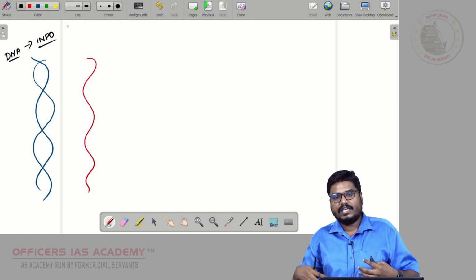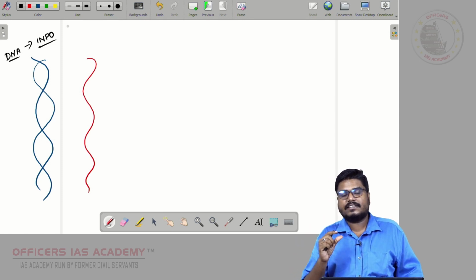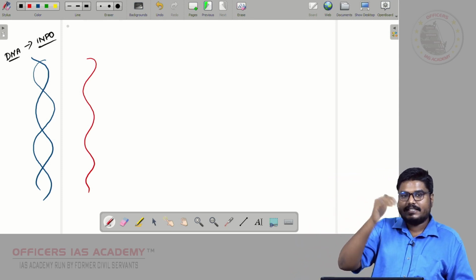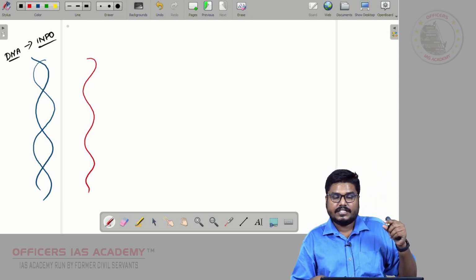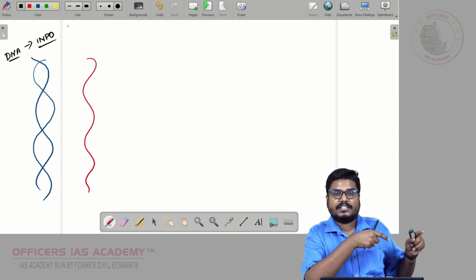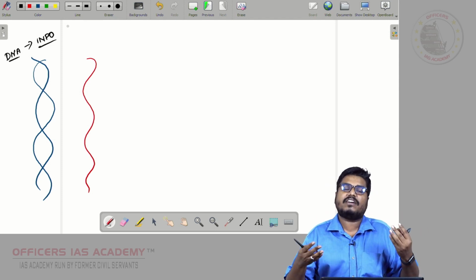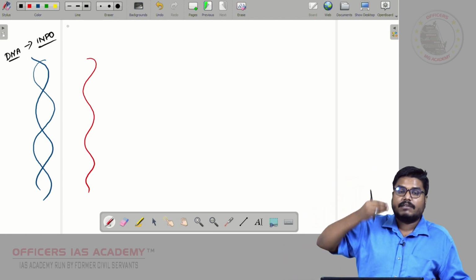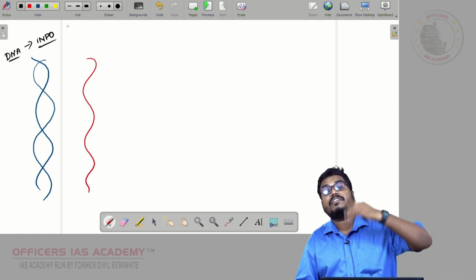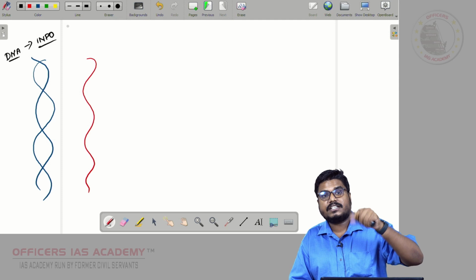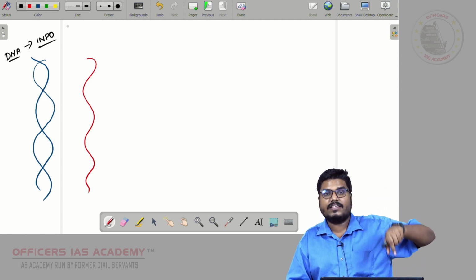In our body we have millions of billions of cells. Each cell has a nucleus, it has DNA. Each DNA will have information. Using that information only the cell will perform a particular function. My cell in my eyes, my cell in my brain, cell in my heart, everything performs different functions. What function it has to perform? That information is given in the DNA.